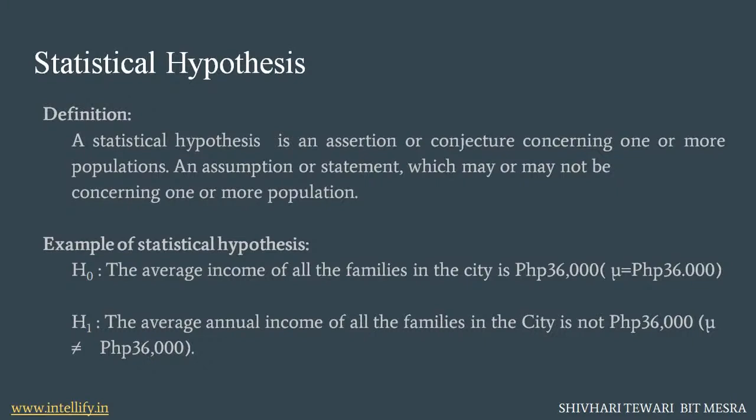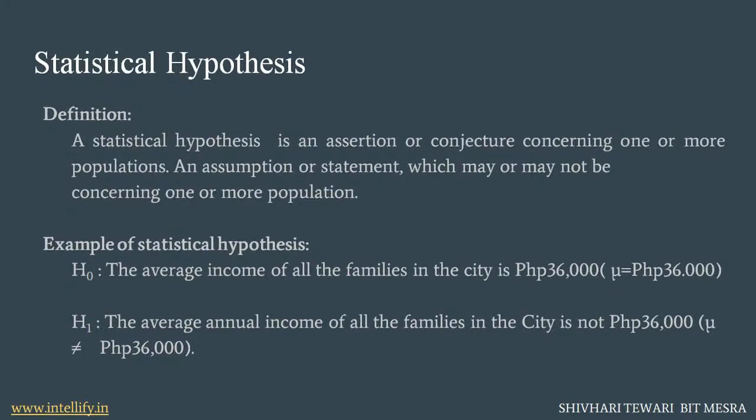So in that case, he will check if the average income of the families in the city in the Philippines is equal to 36,000 or less than 36,000. In that case he will say that the average income of the families in the city is equal to 36,000. And on the other hand, the alternative hypothesis can be more than 36,000. See, here the alternative hypothesis works in both ways.